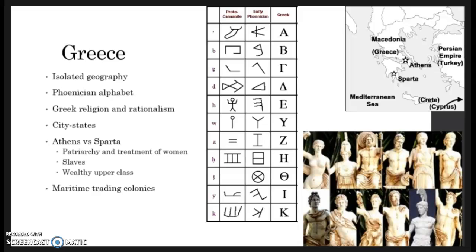Greek philosophy, known as rationalism, was often equally as important as paying homage to the gods. Rationalism emphasized observation and conclusions drawn from experimentation. Many inventions and mathematical conclusions were drawn from this method, such as Archimedes discovering that the earth was round, or Pythagoras' theorem. The isolated geography did more than just influence their culture, though.